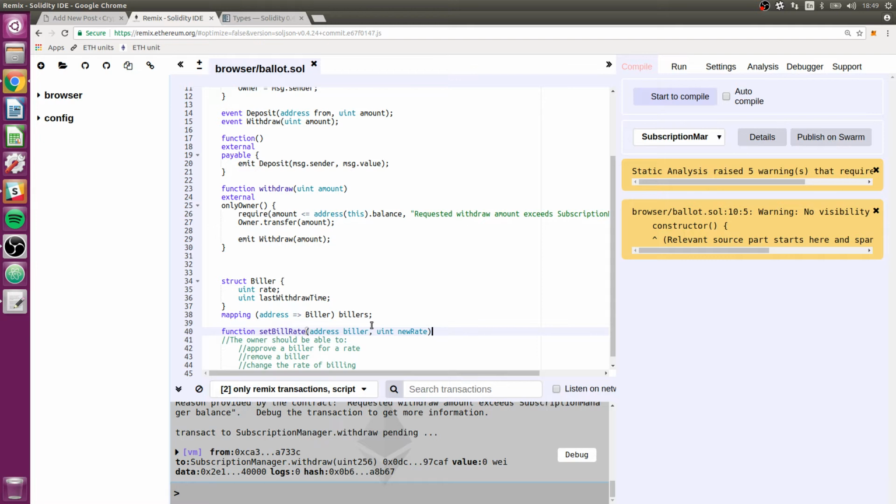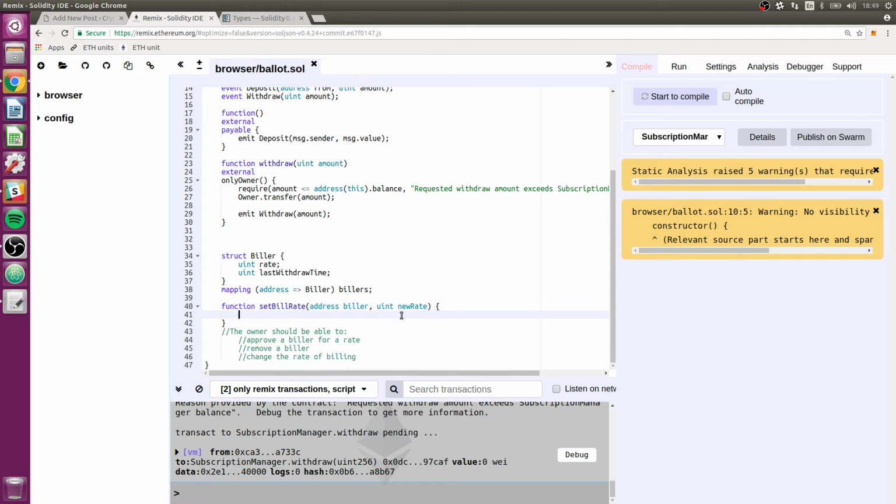Although that might have issues as well. No, that'll work.